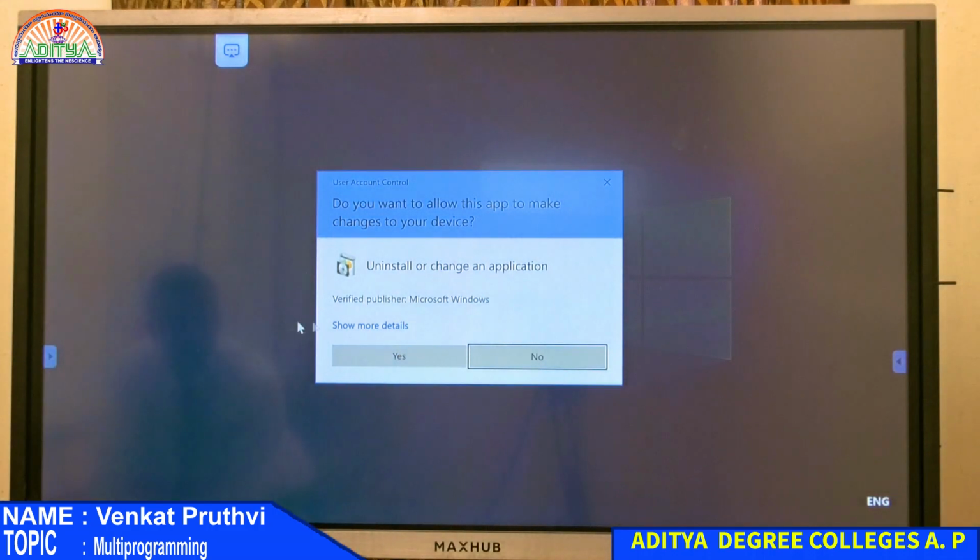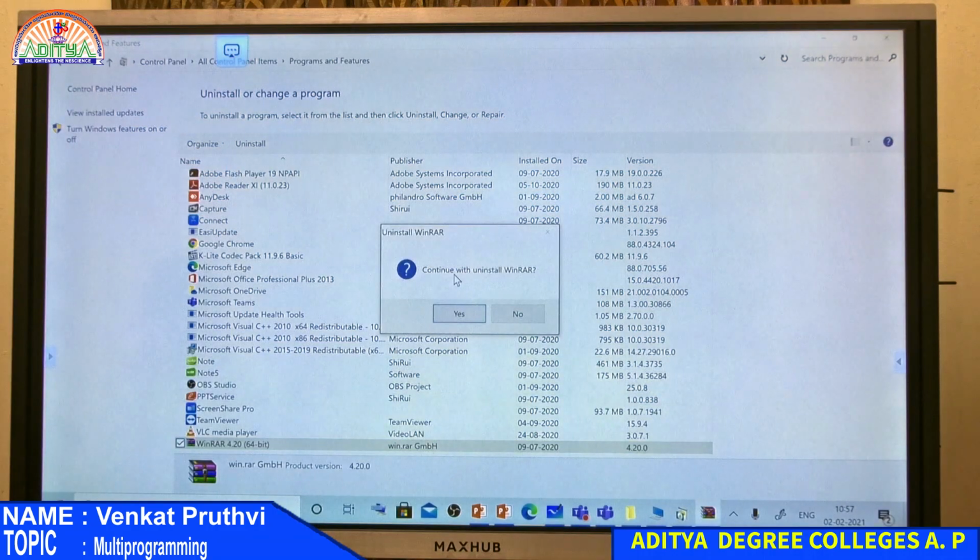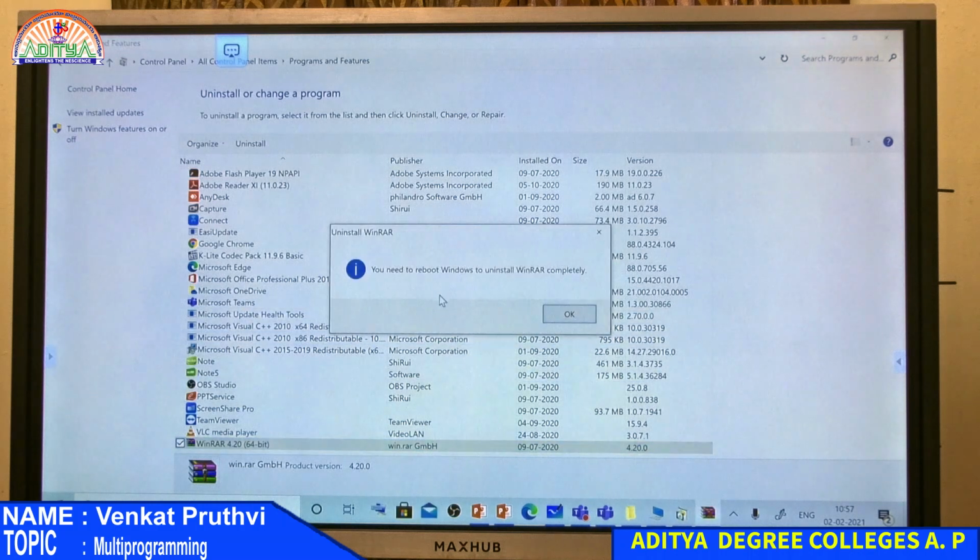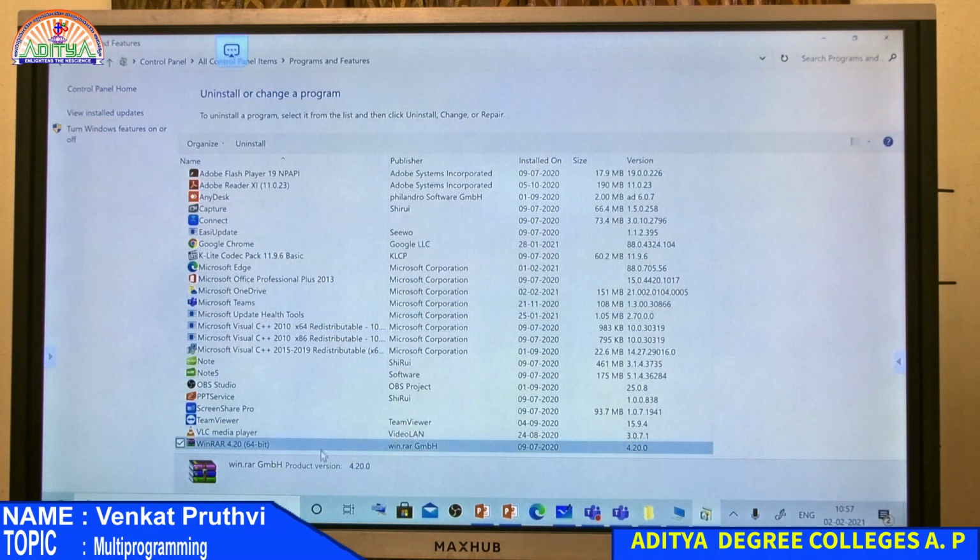When I click on yes, it asks me again. Previously the Windows Microsoft prompt asked me for confirmation. Now the WinRAR program itself is asking me for confirmation. When I click on yes, it says you need to reboot Windows to uninstall. Okay, fine, and it starts uninstalling.